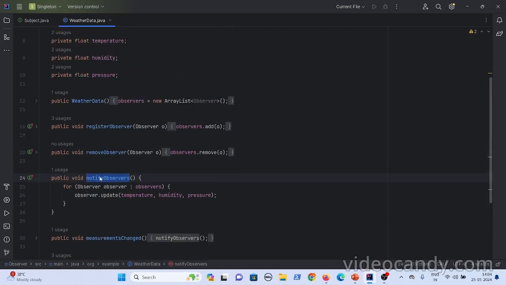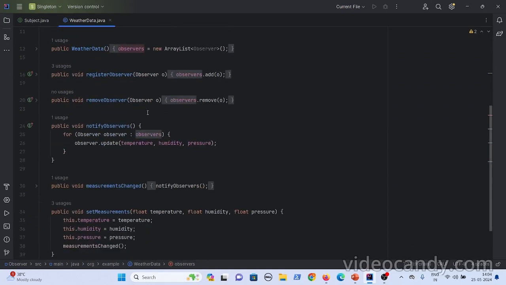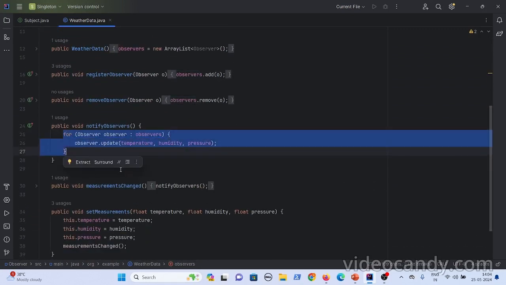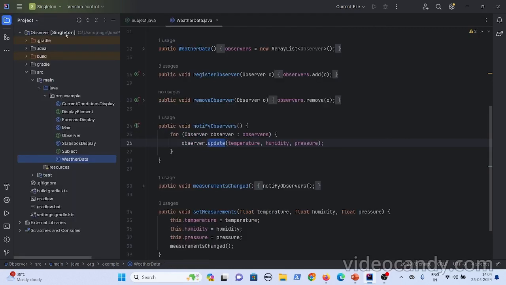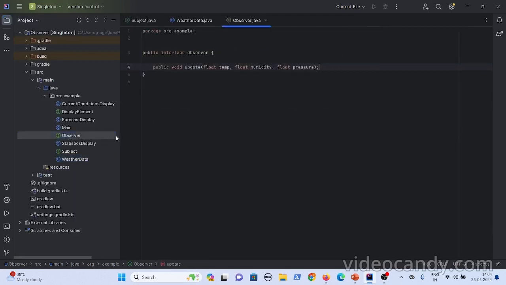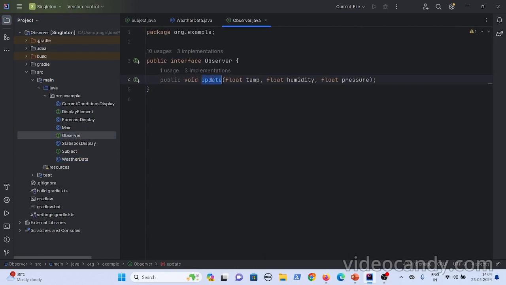Now how it notifies is it will traverse through the list. Here you have the list of observers, right? So it will traverse through the list and then it will call the update method of the observer, okay? This is how an observer can register on the subject and can remove itself from the subject, and the subject can notify the observers as well. Now let us see the observer interface. If you see the observer interface, it just has a simple method and it is interested in the data of temperature, humidity and the pressure, okay?